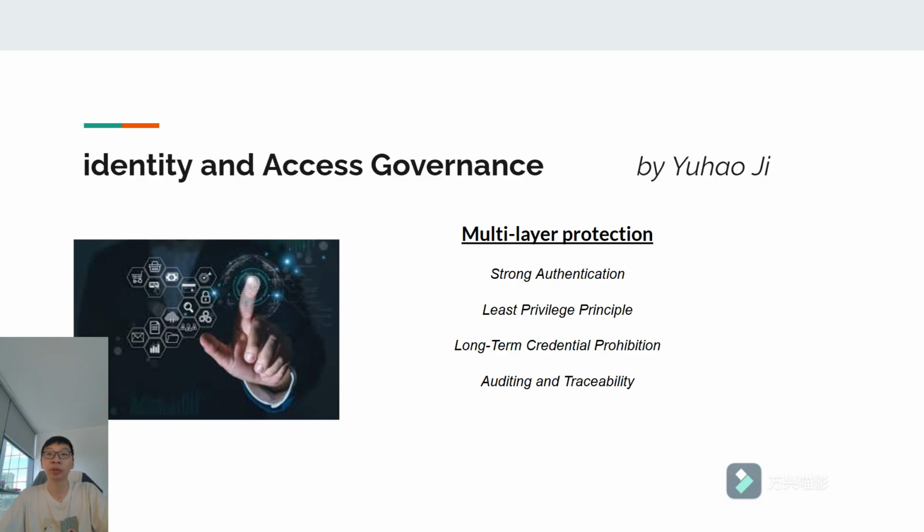So banning this will significantly reduce the risk. The final one is auditing and traceability. All the operations are logged and monitored via CloudTrail and Access Analyzer. Enable traceability and fast response.